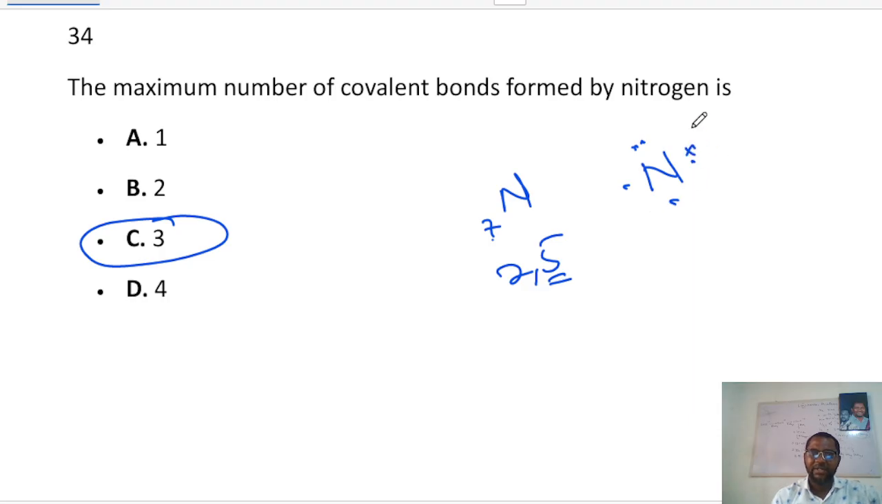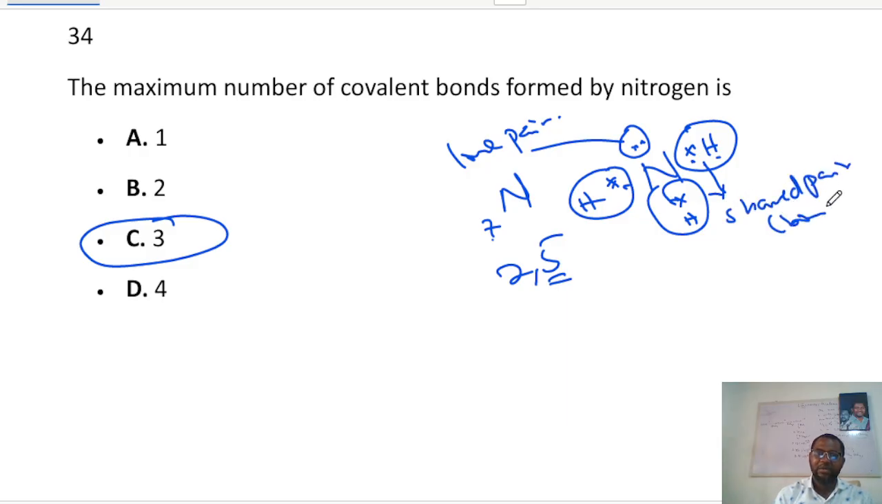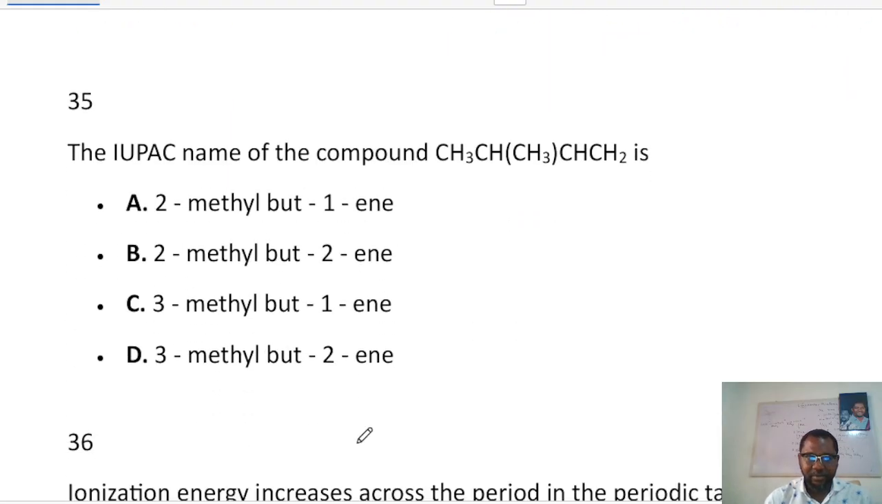So you have this, the first one, like in the case of ammonia, you have another hydrogen here, you have another hydrogen here. So you see, it can only form 3 bonds. 3 bonds, then 1 lone pair. This one here is called a lone pair. It's on its own. It does not form a bond. Lone pair is that pair that does not form bond, but the other ones are called shared pairs, which is a bond. Okay, so 3 bonds is the answer. I hope that makes sense.